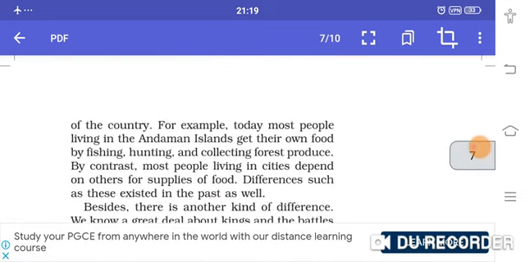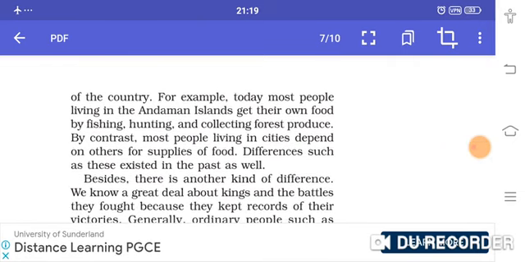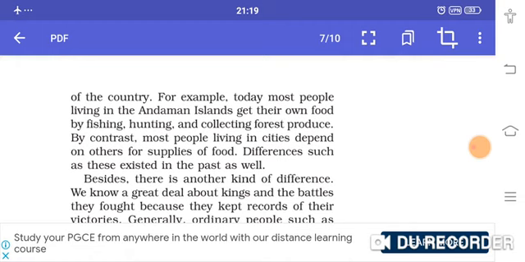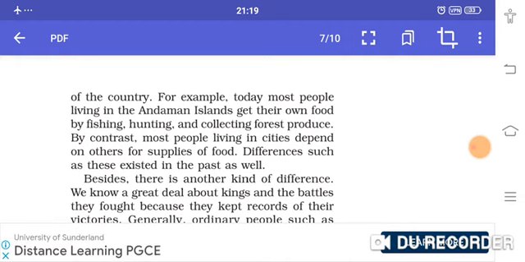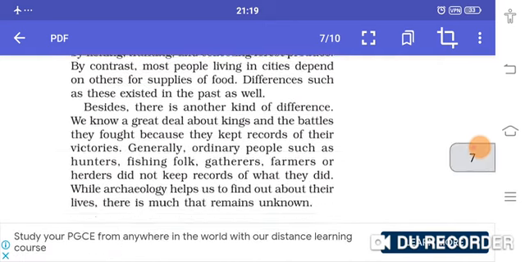For example, today, most of the people living in the Andaman Islands get their own food by fishing, hunting, and collecting forest produce. By contrast, most people living in the cities depend on others for supplies of food. Differences such as that existed in the past as well.